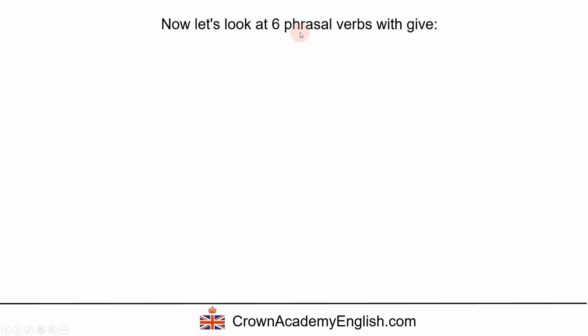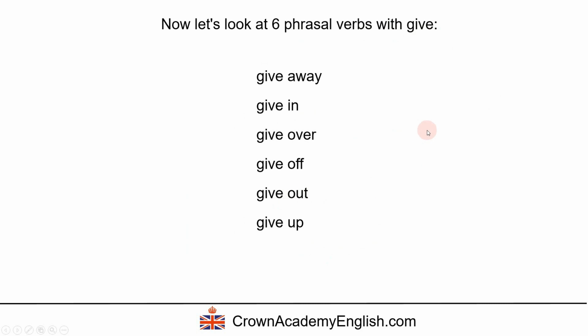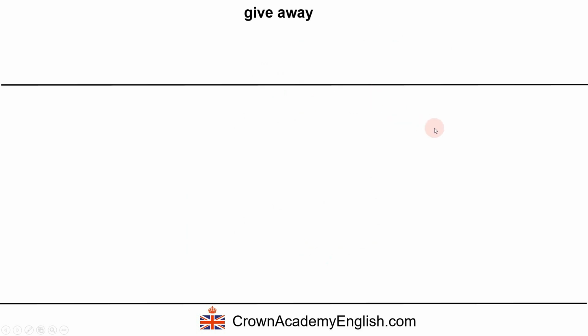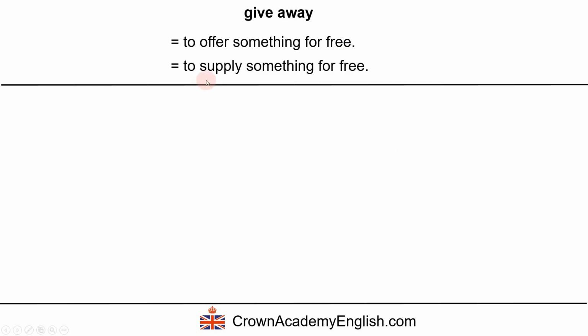Now, let's look at 6 phrasal verbs with give. Give away, give in, give over, give off, give out, and give up. So let's start with this one, give away. The meaning is to offer something for free. So for free it means you don't have to pay for it. To supply something for free.